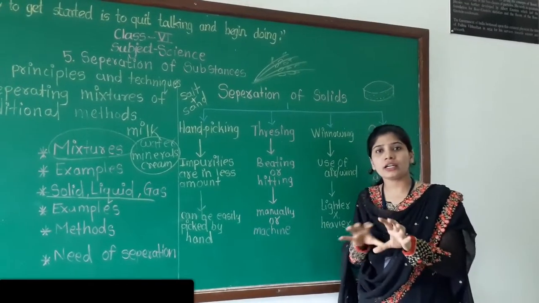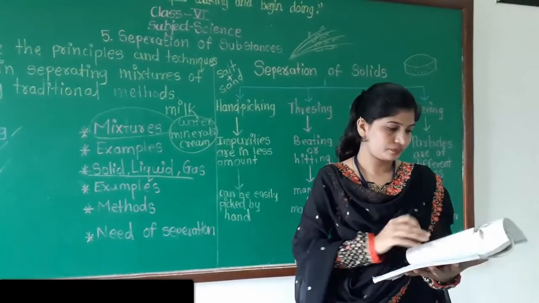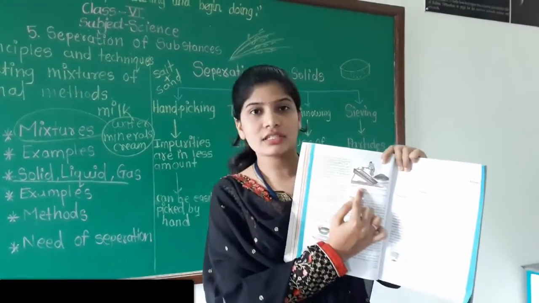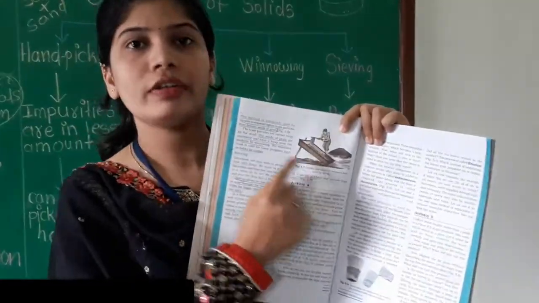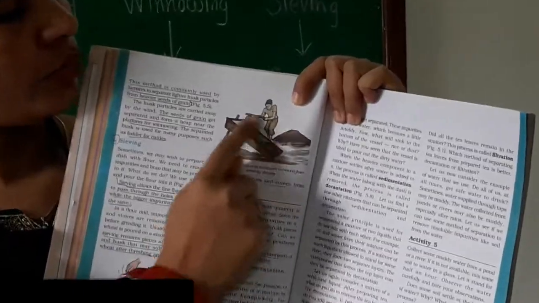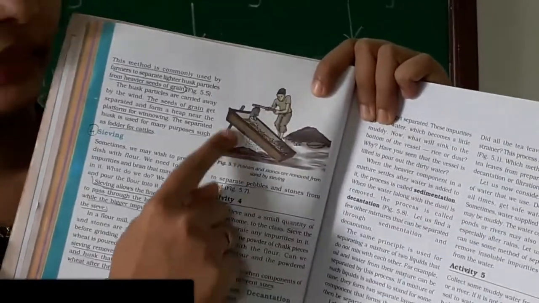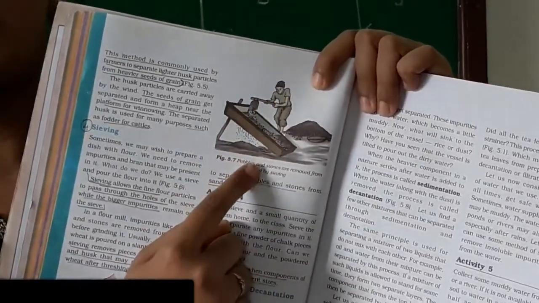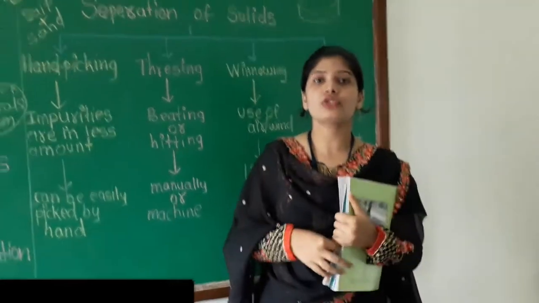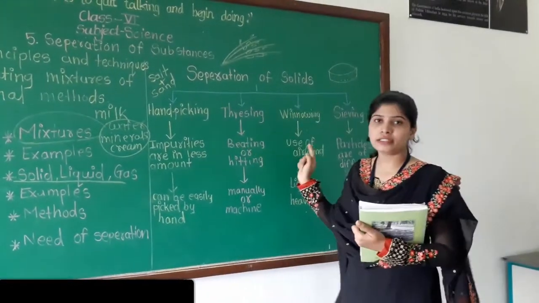Have you seen any construction site? You can see in your textbook. At a construction site, the sieve has slightly bigger pores, because they have to remove the stones from the sand. Correct? That's why they use that type of sieve. But at home we use a sieve with smaller pores. Understood all these methods? Okay.